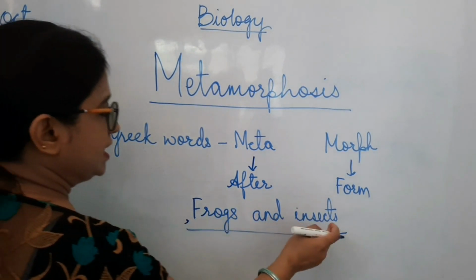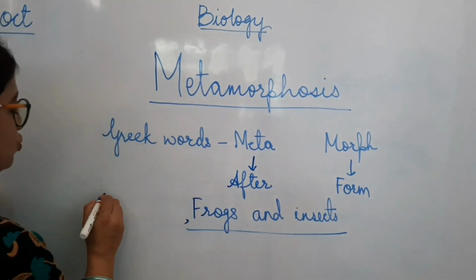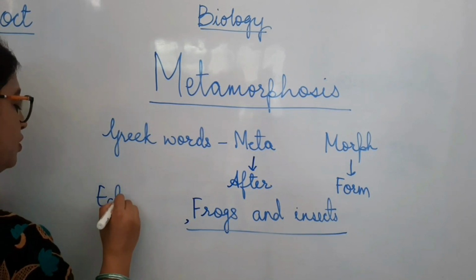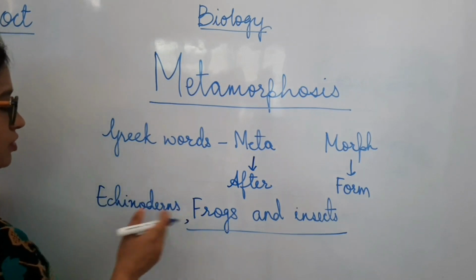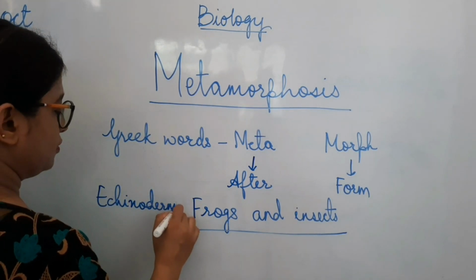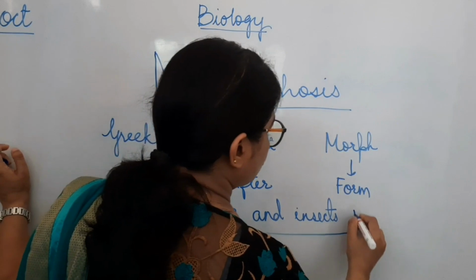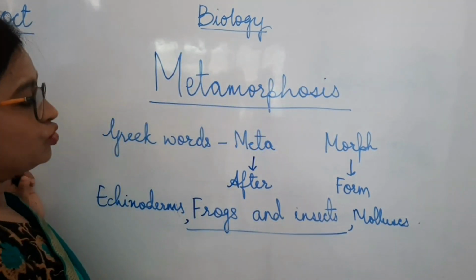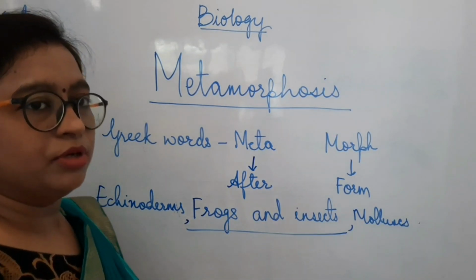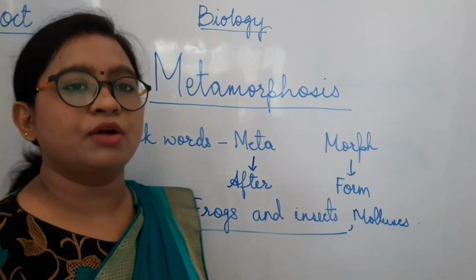As I mentioned these two, then I'm going to write echinoderms also, which show this process. Molluscans also show this process. So different types of animals show the process of metamorphosis.